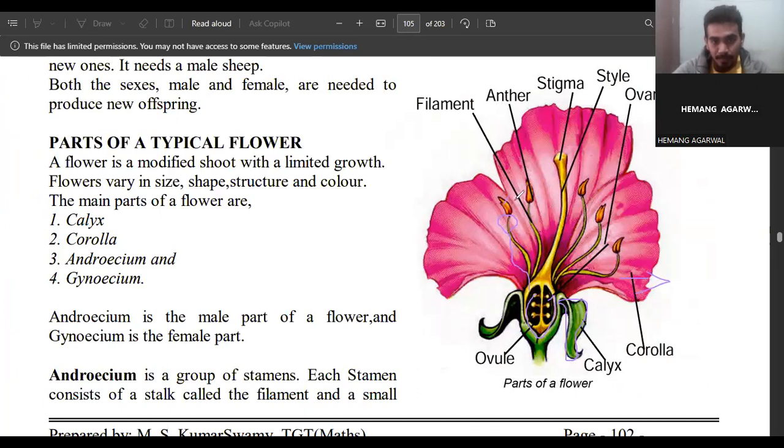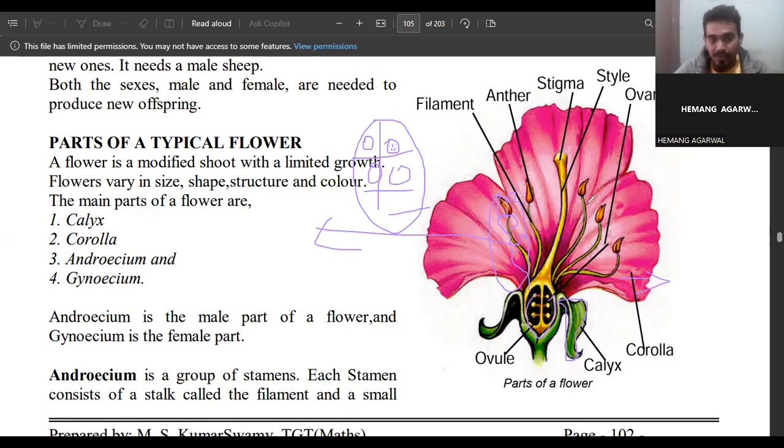This is the anther. This is the filament, the stalk on which the anther is present. In the anther there are pollen sacs, and in every pollen sac pollen is present. This single unit, the anther and filament, is the stamen, and the whole part is known as the androecium, the male part.